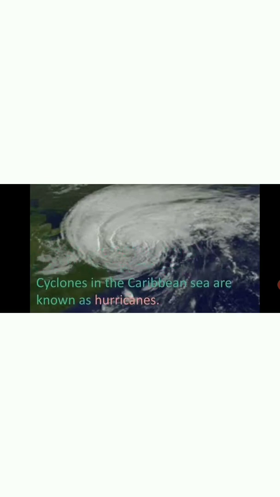These are somewhat destructive. Now the cyclones in the Caribbean Sea are also known as hurricanes. These are also destructive in nature. During this storm, the minimum velocity of wind is 60 km per hour. Cyclones also originate in the temperate zone, but they are not so powerful and hence not destructive.